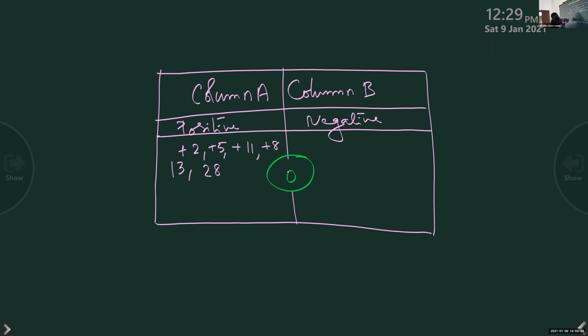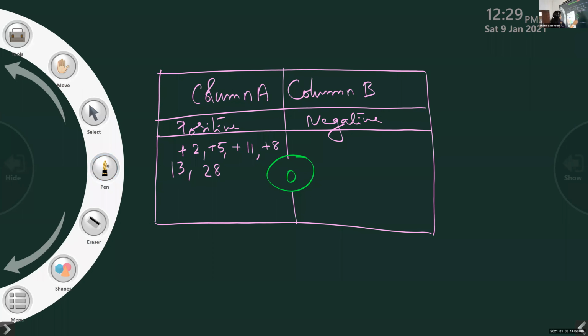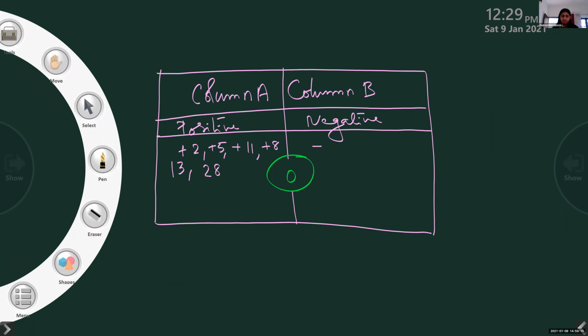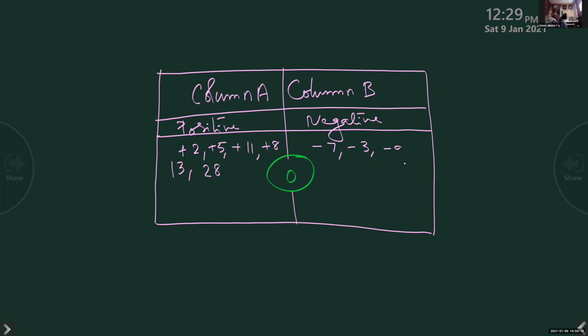So 0. Then we have the negative integers in the other column. What are the negative integers there? Say. Negative 3, negative 9, negative 7, negative 11, negative 3. So negative numbers, positive numbers, and 0 comes in the middle, that is neither positive nor negative. Okay. Now read the next question and tell me the answer.